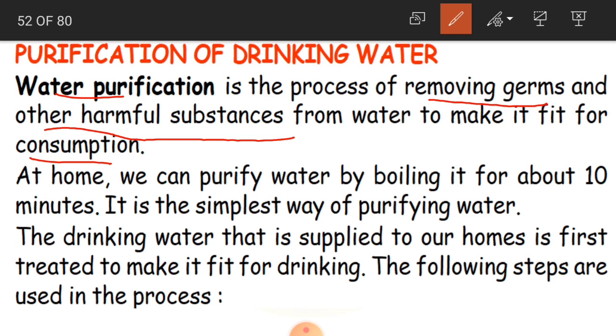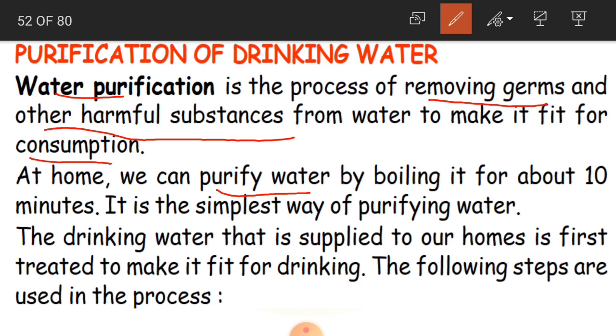Okay children, and how do we purify the water at home? We can purify water by boiling it for about 10 minutes. It is the simplest way of purifying water. So normally children, you might have observed at homes, we have different methods of purification of drinking water. One easiest method of purifying water is we just boil the water for 10 to 15 minutes.